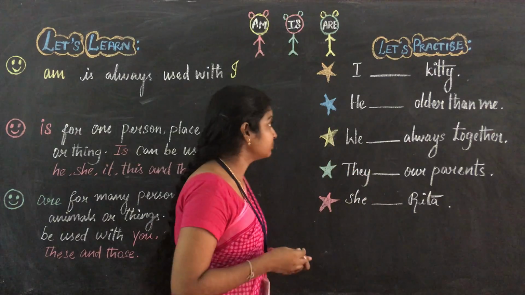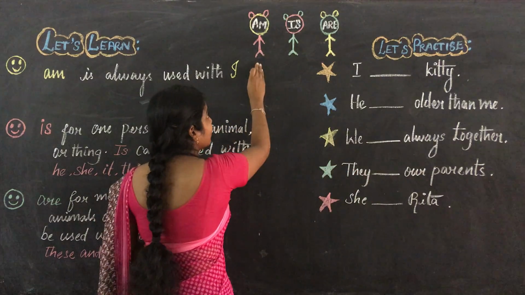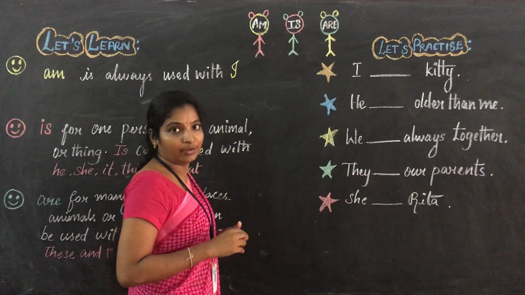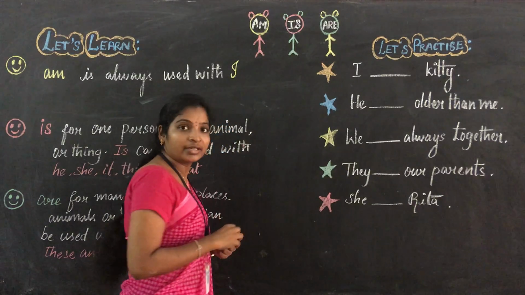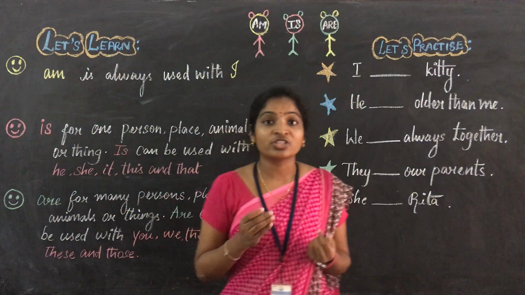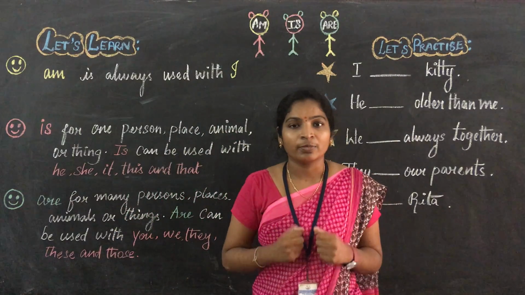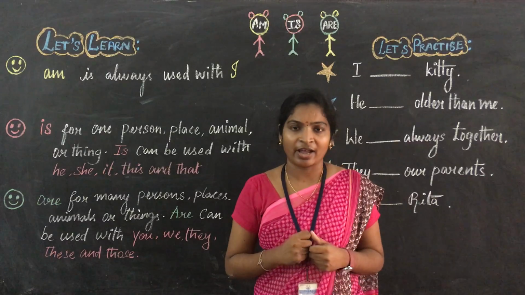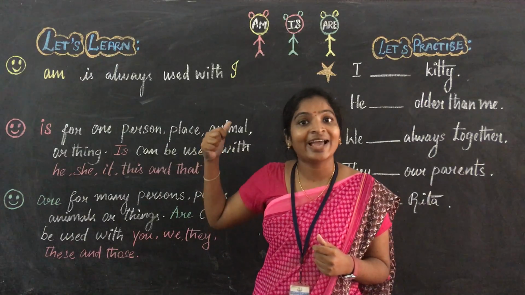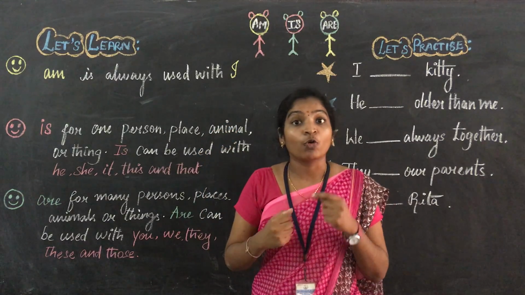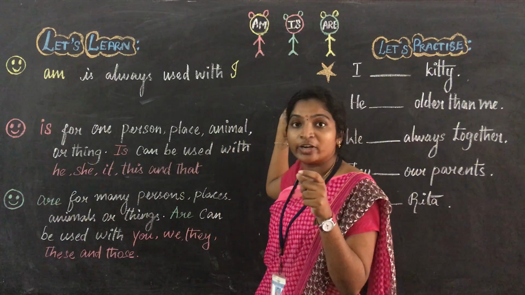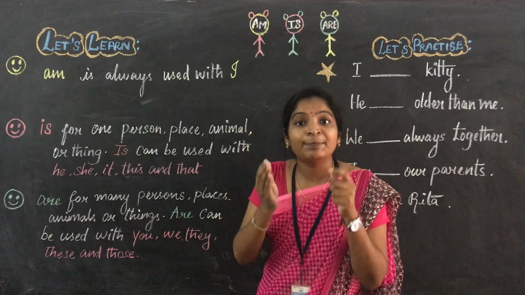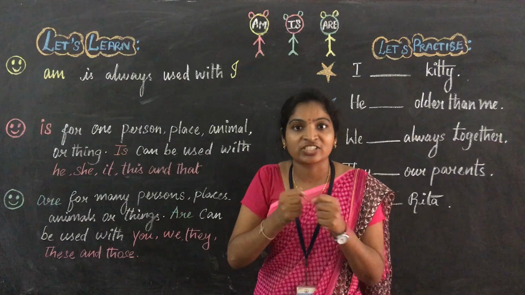You just see here, am is a singular verb, is is a singular verb, are is a plural verb. Okay, you just recall the verb, that is an action word. Right? So here they are helping verbs. For those action words, am, is and are are the helping words.